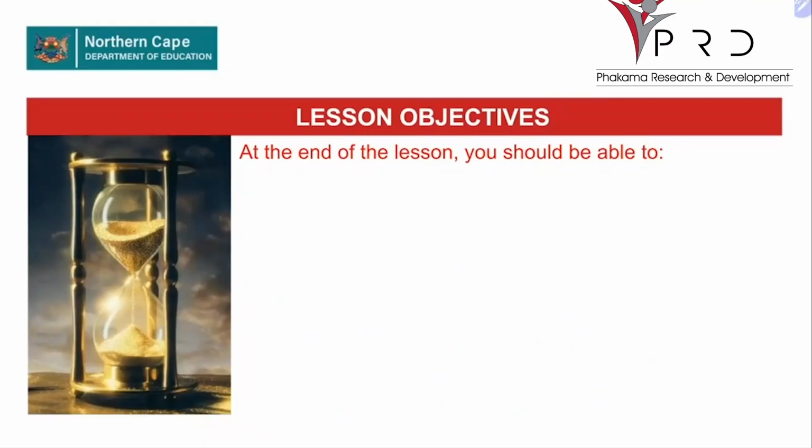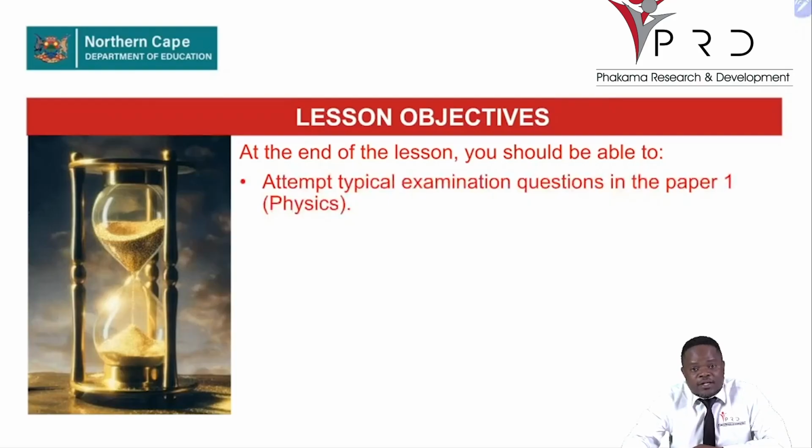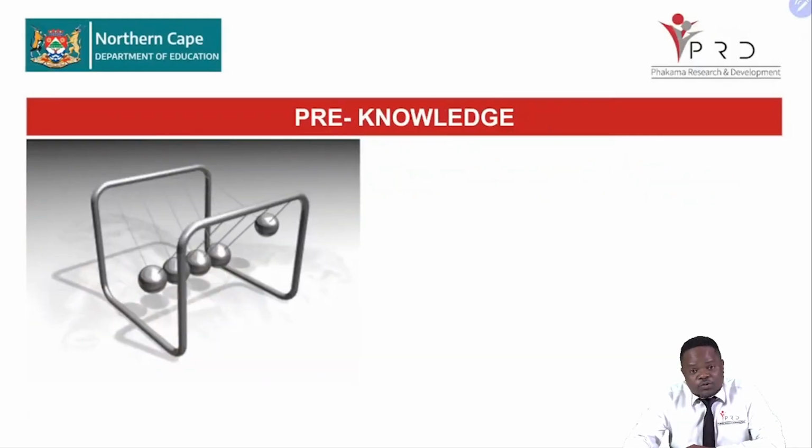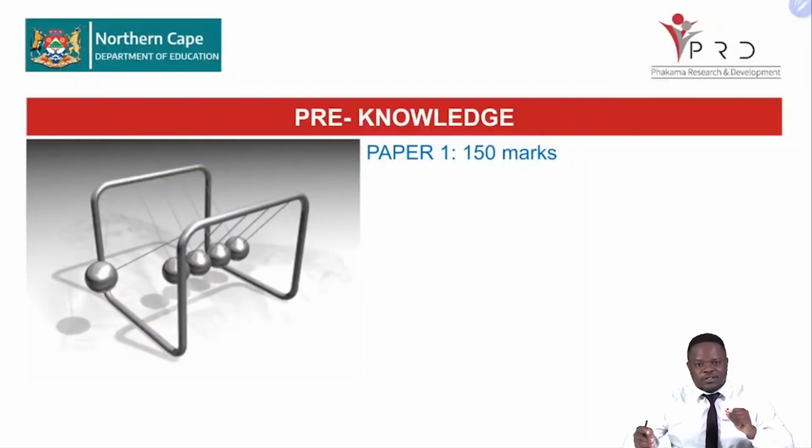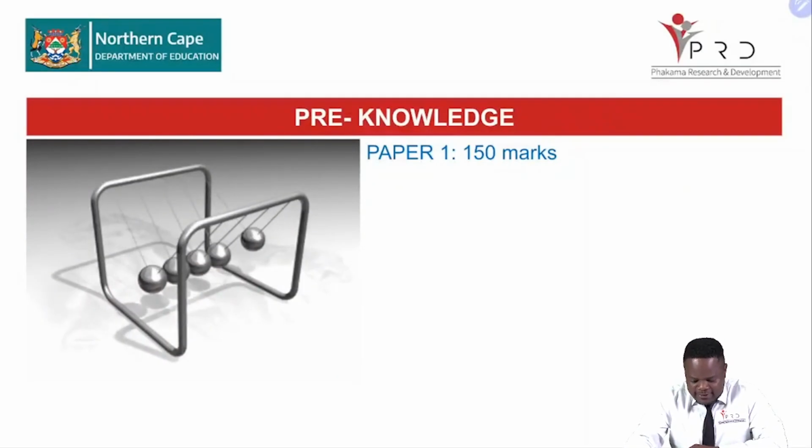We're approaching our examinations and time is ticking, so we need to make use of our time. At the end of this lesson, you should be able to attempt typical examination questions in paper one, your physics examination. So what is our pre-knowledge? We know that our paper is out of 150 marks, all coming from different sections.